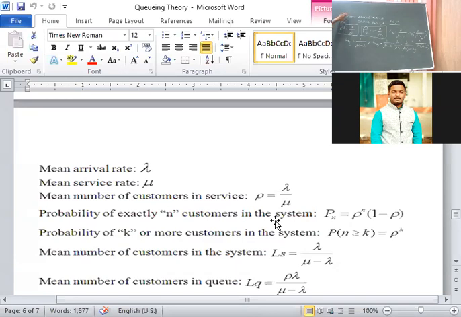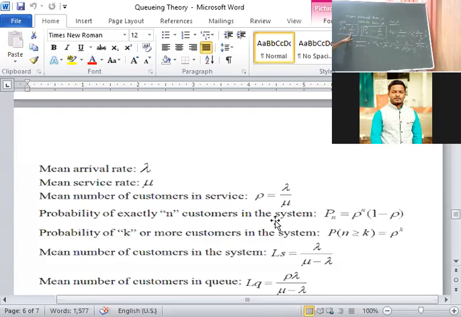Okay. Mean arrival rate is always represented by the letter lambda. Mean service rate is always represented by the letter mu. Here, rho is represented as rho. The formula of rho is nothing but arrival rate upon service rate.